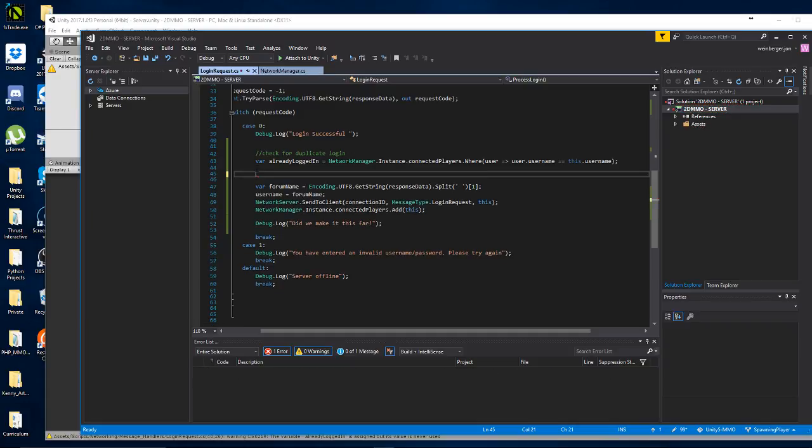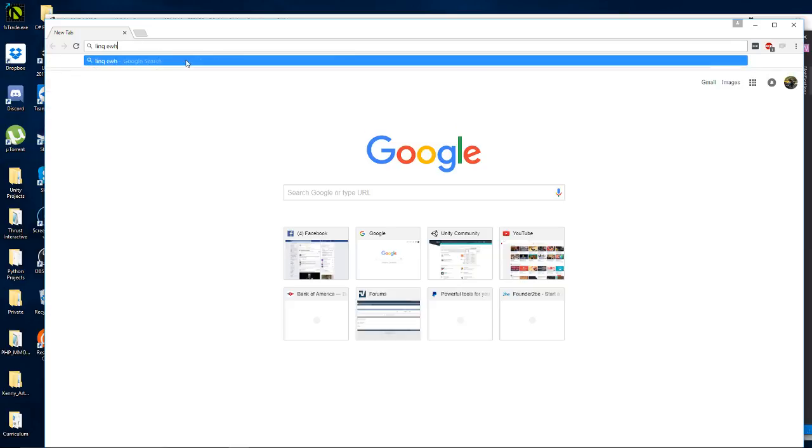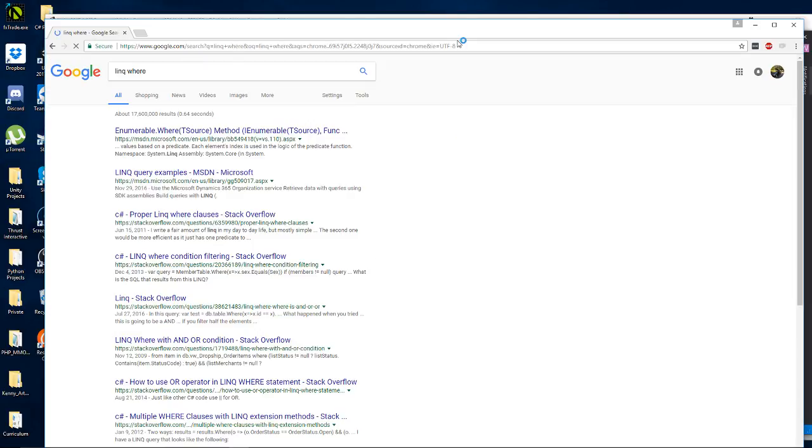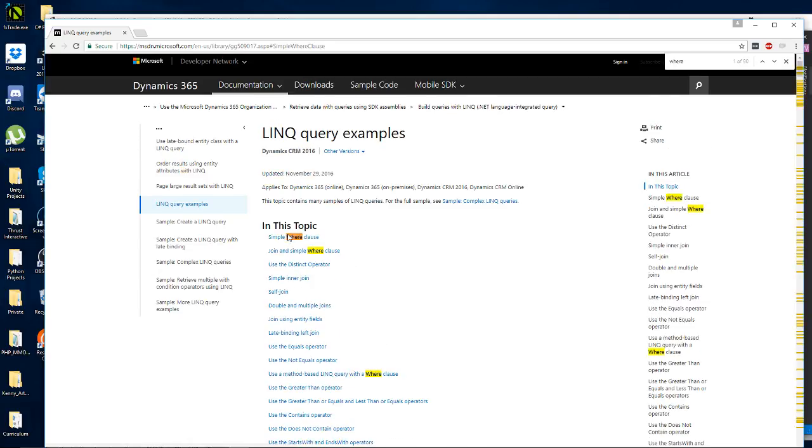Let me see here. Oh, one second. Let me make sure that's not actually... Do I need to select it? Already logged in. Let's type login request. Hold on. Let's look up where. Looking up a predicate here. Enumerable LINQ query examples. We want the where clause.